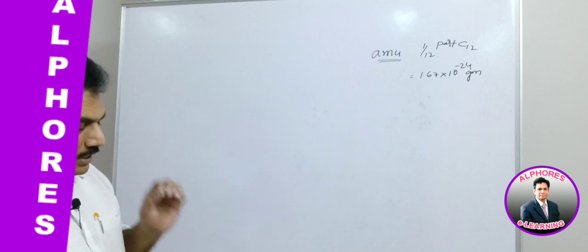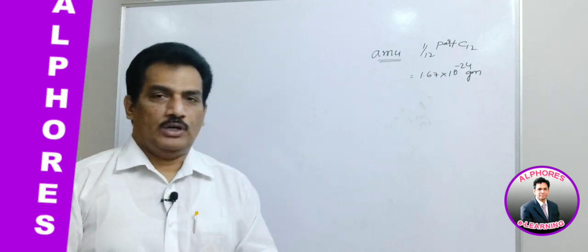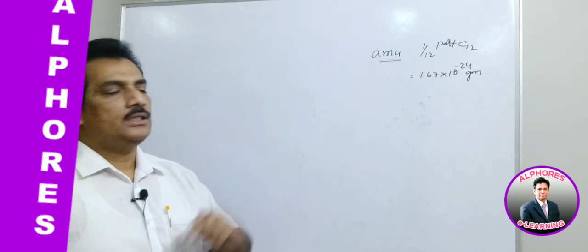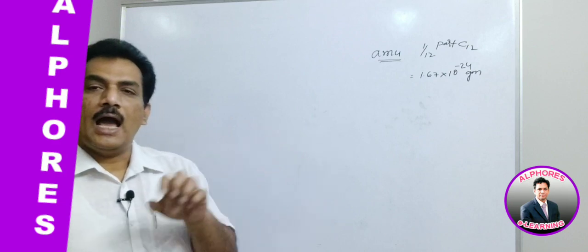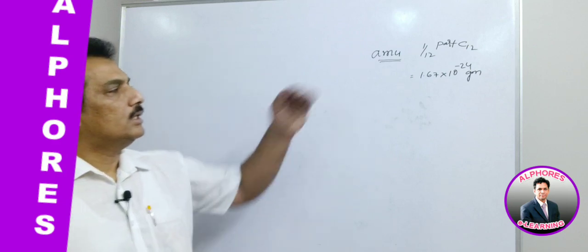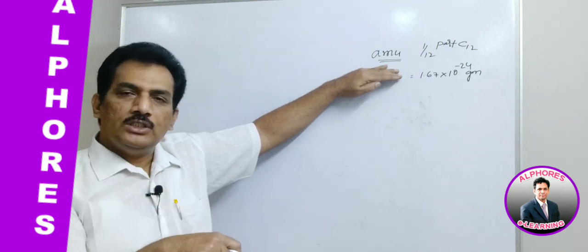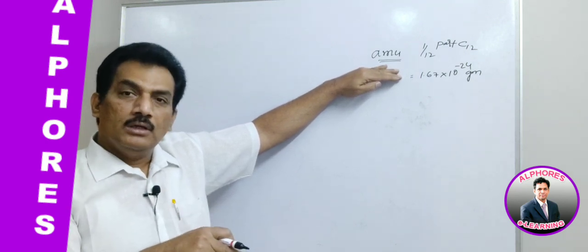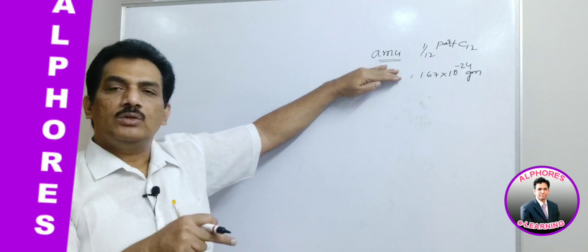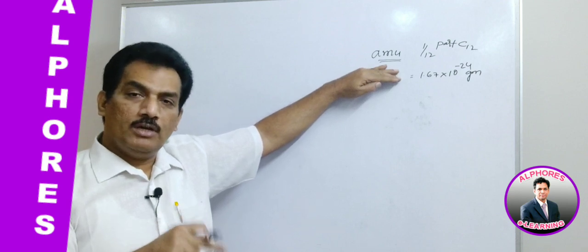But when we consider measurable units of the atom, it is considered as gram atomic weight. That means the atomic weight expressed in AMU is now expressed in grams, and then it is known as gram atomic weight.